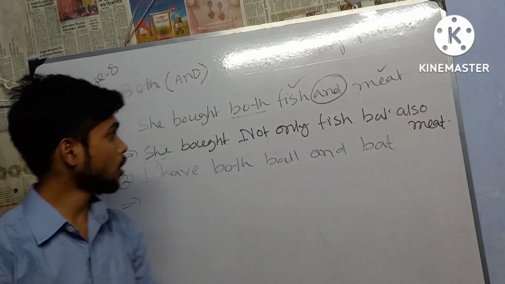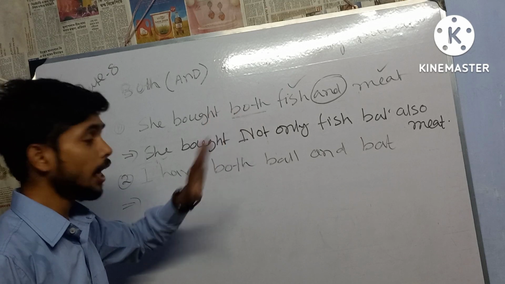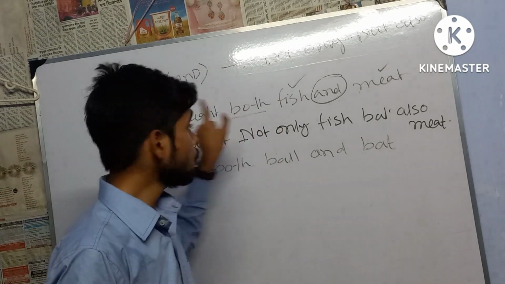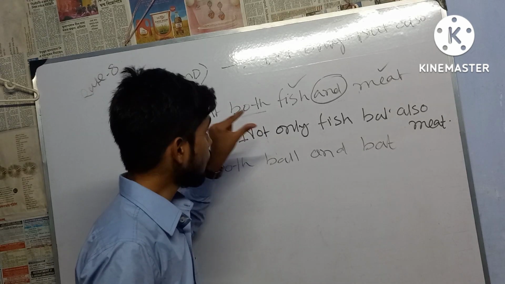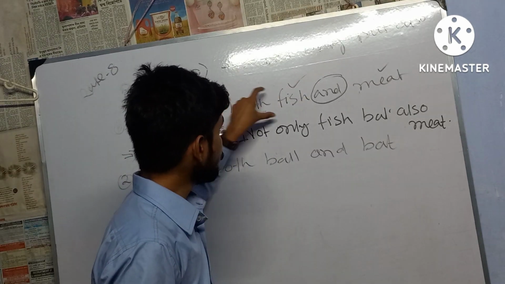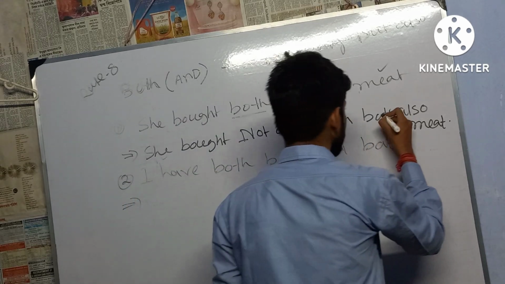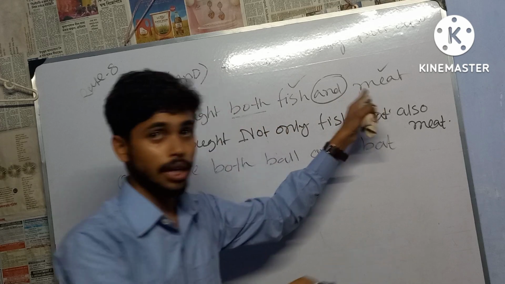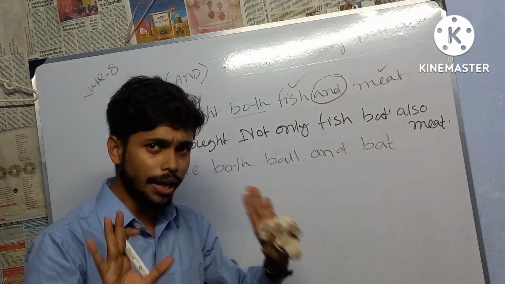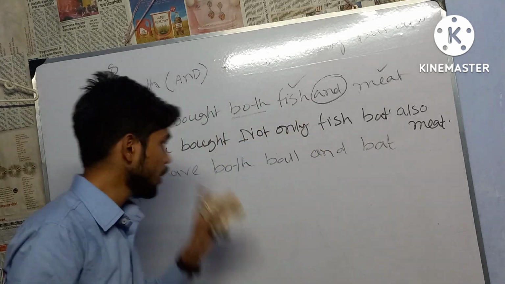I hope you got the point. Whatever is written before both, we copy and paste. We'll have to replace both, and write down not only. After writing not only, the first noun after both, that we'll have to write down, that is fish. Then we'll have to write down but also. The next and the last noun that we'll have to write down. I hope you all got my point. Next slide.